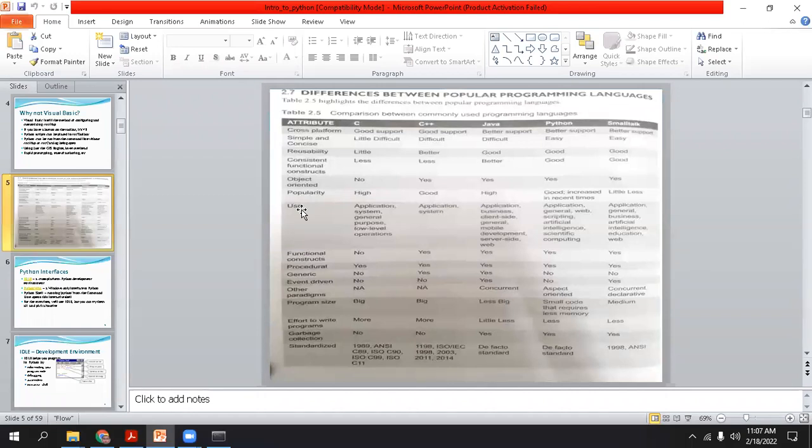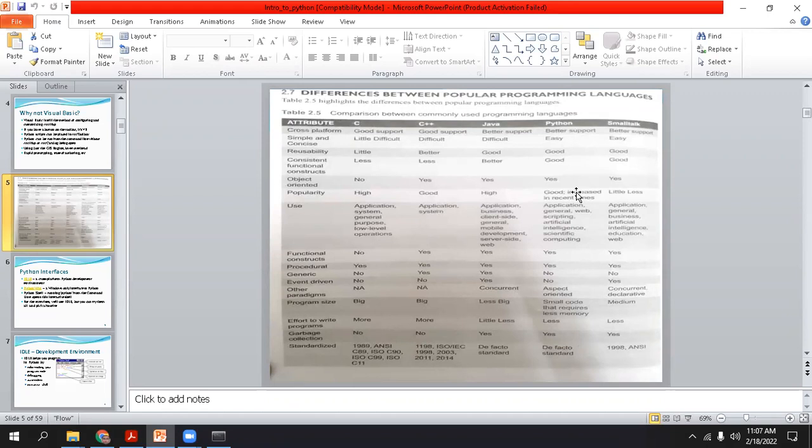you can say better than the structure oriented programming concept, because in the real world, most of the problems we can represent in terms of objects. So that's why the object oriented concept is much more powerful than the structure oriented concepts. So that is much more acceptable. Popularity is high, and has increased in recent times.